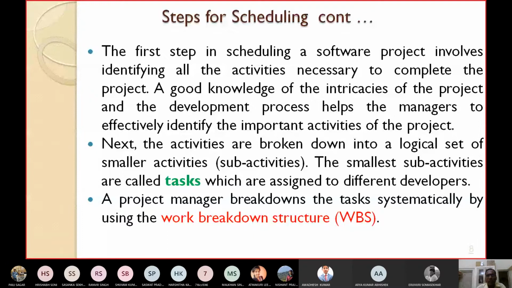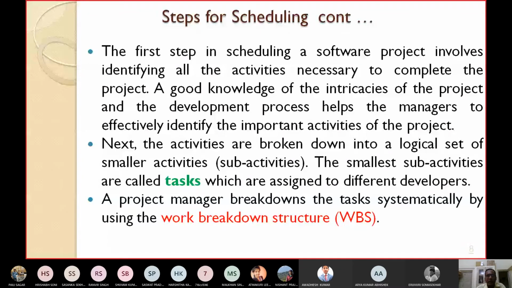Then the activities are broken down into a logical set of smaller activities. The activities might be larger ones, so they may be divided into some logical set of smaller activities, or sub-activities. The smallest sub-activities, which cannot be further divided, are expected to be completed within 1 to 2 weeks. These sub-activities are known as tasks.